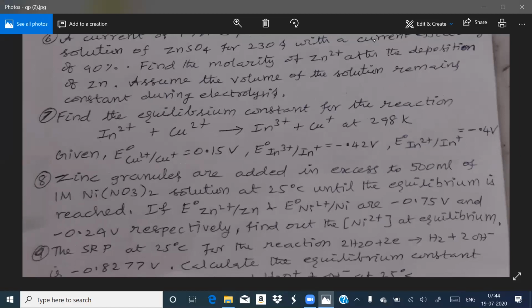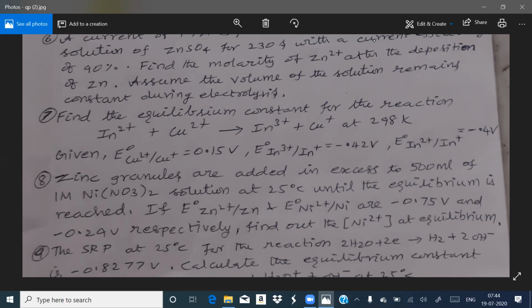So here we are taking nickel nitrate solution, the concentration is 1 molar, and the volume is 500 ml. To this nickel nitrate solution, we are adding zinc granules until equilibrium is reached.